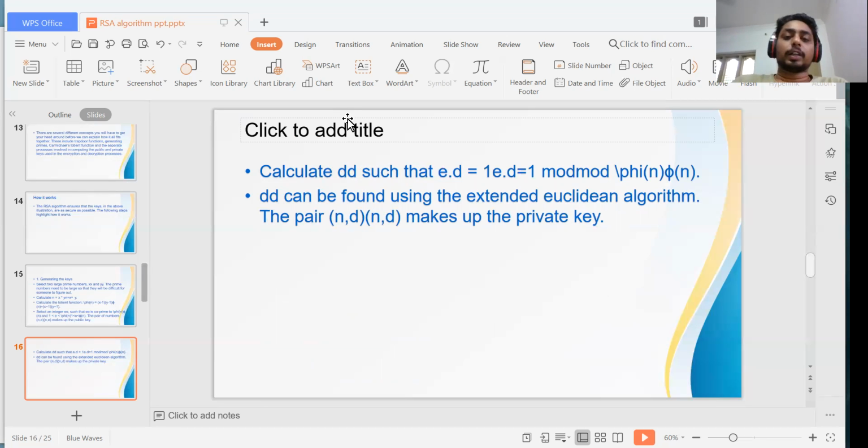And we calculate d such that d times e is equal to 1 mod the totient. d can be found using the extended Euclidean algorithm. The pair n and d makes up the private key. If you are given n and e, it is difficult to break the private key.